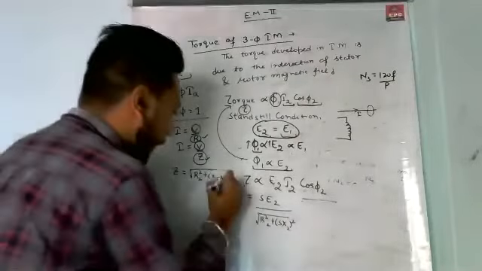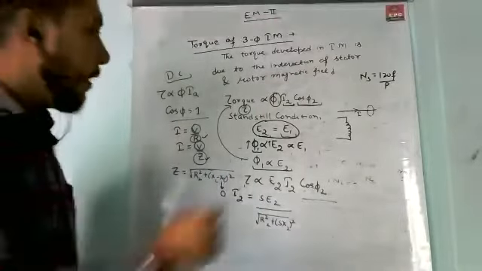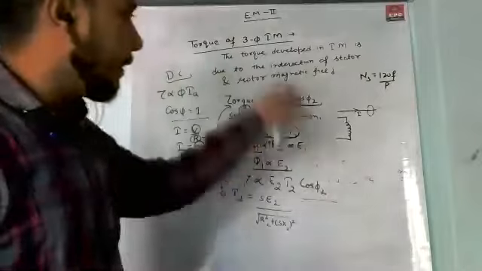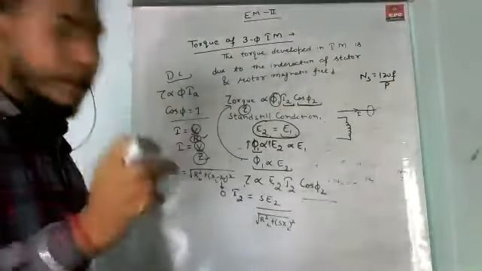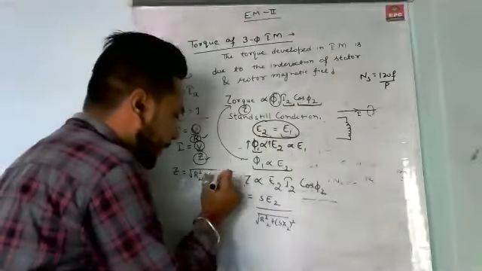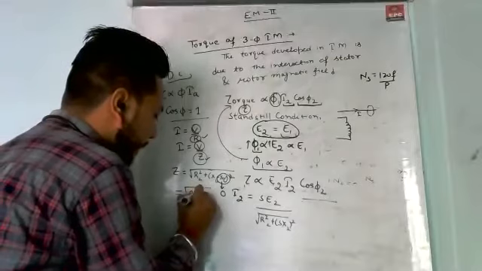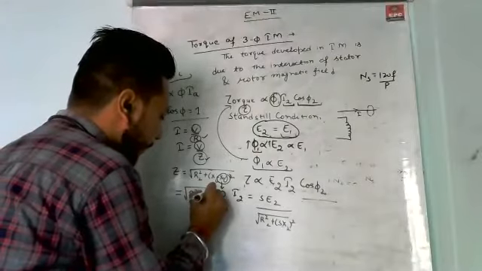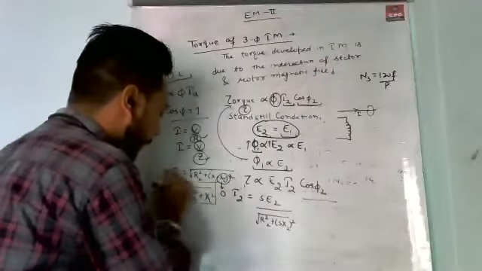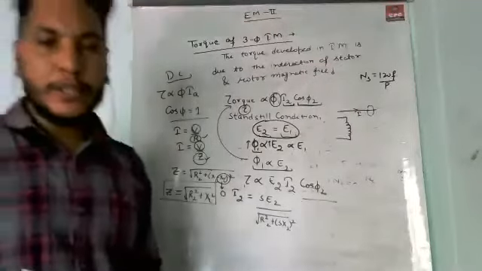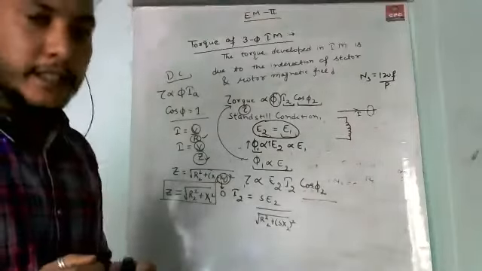But we know that this XC is equal to 0. XC is the capacitive reactance. As we discussed in the equivalent circuit of the three-phase induction motor, there is no capacitive part. So here we take XC equal to 0. Now the final equation becomes under root R2 square plus XL square. This is the value of Z. Impedance is nothing but the combination of resistance, inductance, and capacitance.